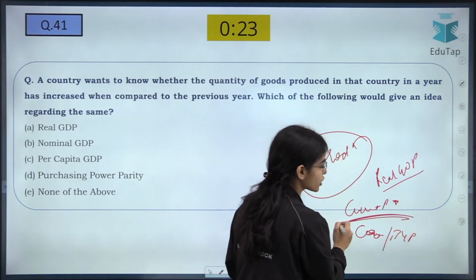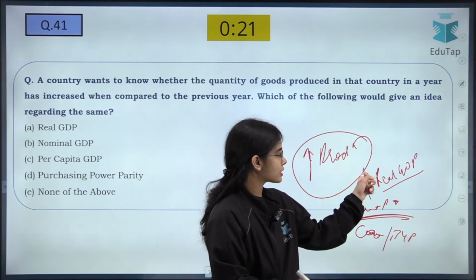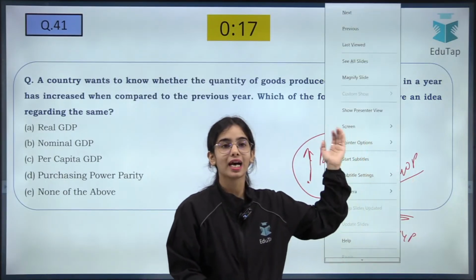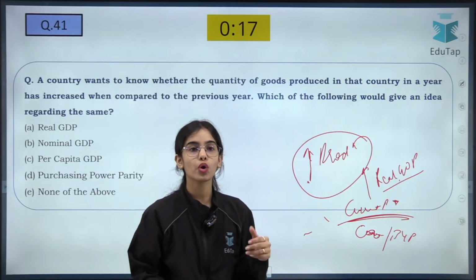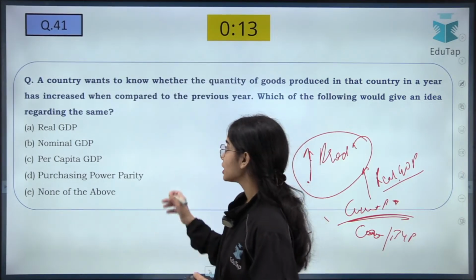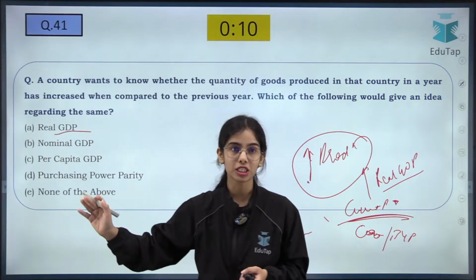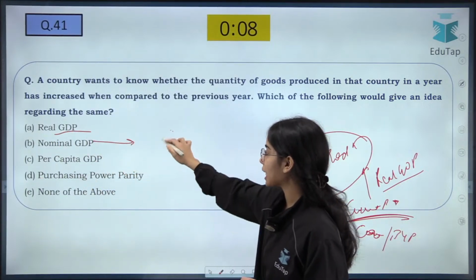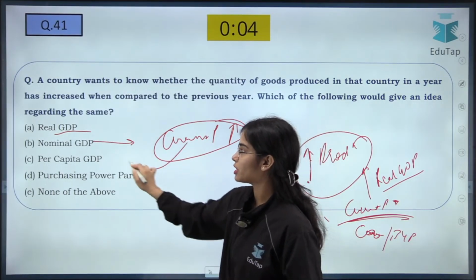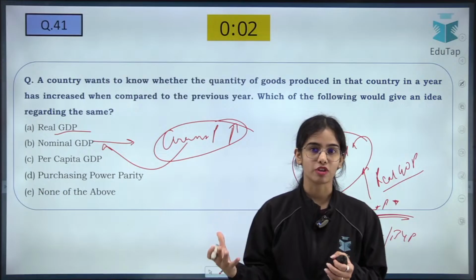So when the current production is increasing, the real GDP is increasing. That means only when production is increasing will the real GDP increase, and the real GDP is the one that can show that the goods produced in the country are increasing. So here the real GDP is the answer, not nominal GDP, because in nominal GDP we take current prices, and if the current prices are increasing, then the nominal GDP can increase, not only because of production.